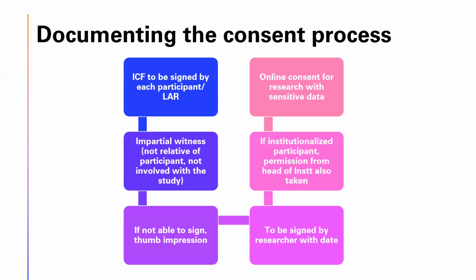So, how is it done? The informed consent form has to be signed by each participant or their legally appointed representative, as may be the case. It has to be countersigned by the impartial witness who should not be a relative of the participant, who should not directly be involved with the study being undertaken, and should not be an employee of the principal investigator. If a participant is unable to sign because of being illiterate or not able to read or write in that particular language, a thumb impression can be taken.